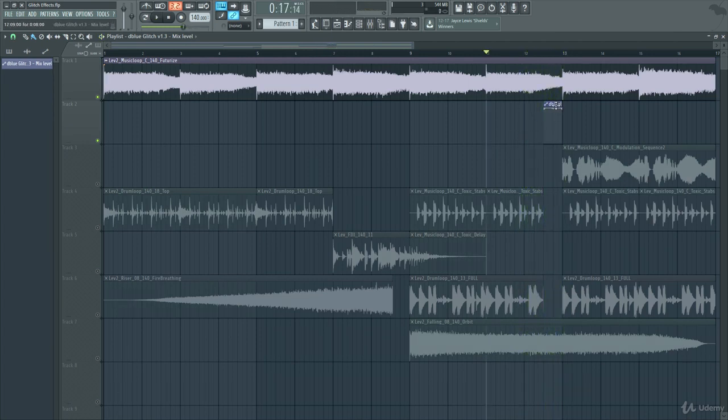So the way to get around that is to make a copy. I like to take it to the beginning, actually. Make it unique. And then just turn it off. And now the glitch will only occur at this point. And you can see it's continuing afterwards, so you need to remember to turn off the automation afterwards.